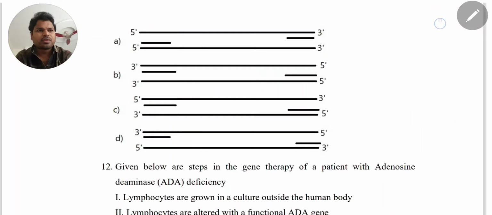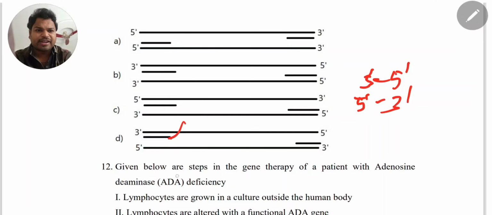Just look at the options. See, option A, both primers are 5 prime, 5 prime. Wrong. Option B, both primers start at 3 prime only. Option B, wrong. You know DNA has anti-parallel polarity. I mean, one strand is 3 prime to 5 prime, and the other strand is 5 prime to 3 prime. This you know very well. So for the answer, look at option D. This is the 3 prime end. Here the primer is added. Here also, the 3 prime end, primer added. So primers are added at the 3 prime end. That step is nothing but annealing. So option D is the correct answer.